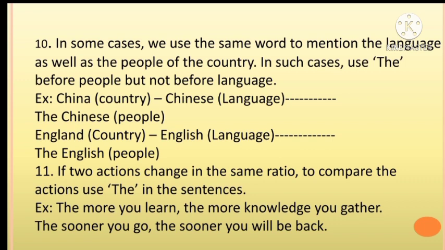In some cases, we use the same word to mention the language as well as the people of the country. In such cases, use "the" before the people but not before the language. Example: China is a country. Chinese is the language. The Chinese are the people. As well as England is a country, English is a language, and the English are the people.